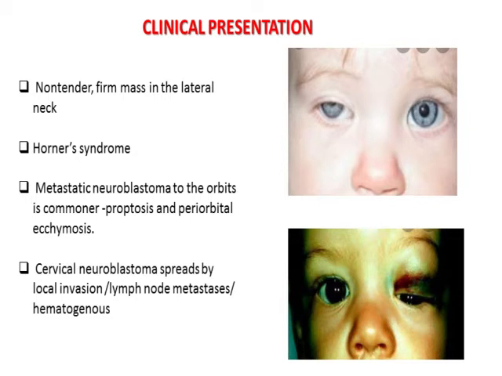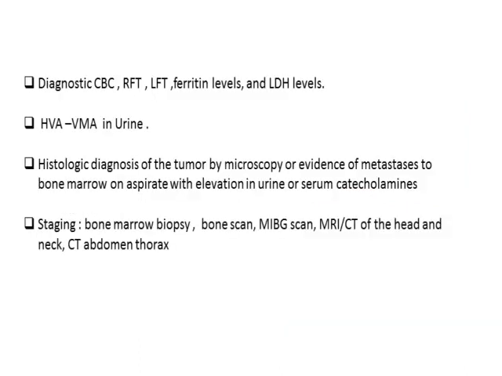Metastatic neuroblastomas present with the features of proptosis and periorbital ecchymosis. Cervical neuroblastomas can also spread to the local lymph nodes, and they can also show hematogenous spread to distant sites as well. Diagnosis is mainly by histopathological diagnosis of the tumor by microscopy, bone marrow biopsy for evidence of metastasis, and estimation of the urinary VMA and HVA levels.